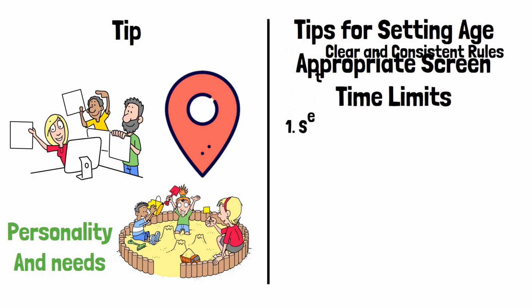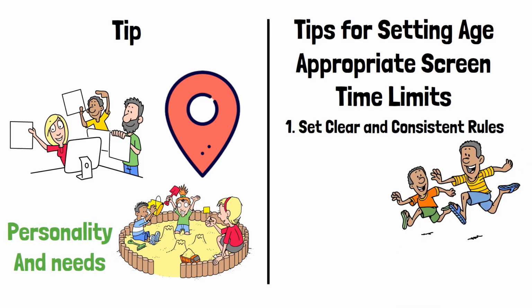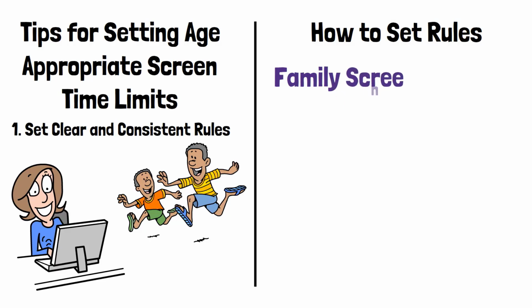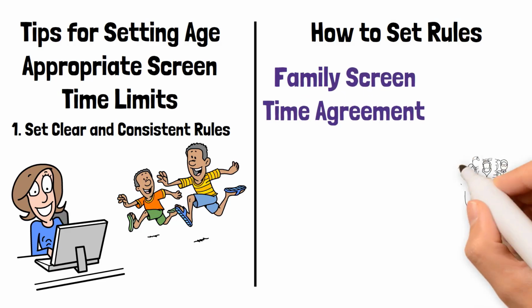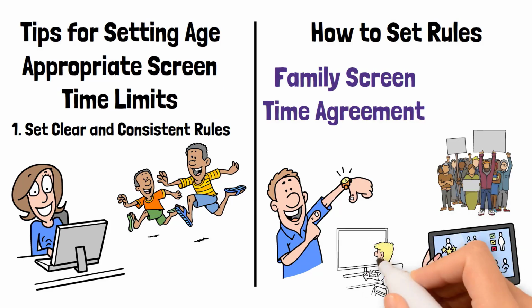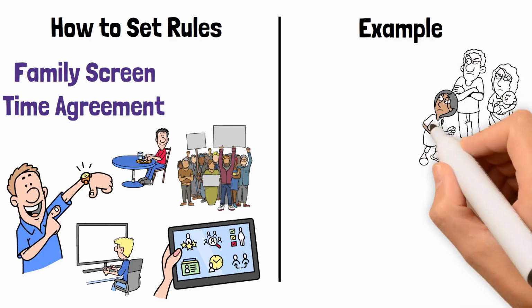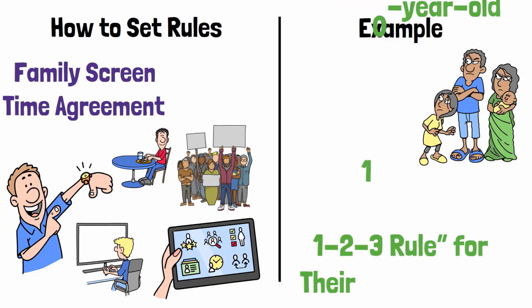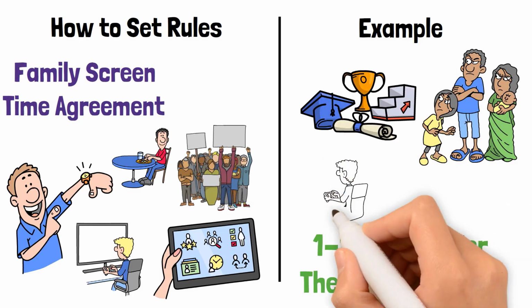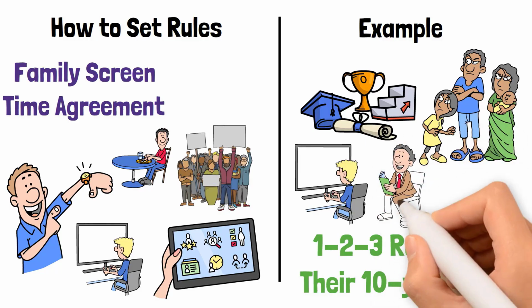1. Set clear and consistent rules. Kids thrive with structure, so make your expectations about screen time clear. How to set rules. Create a written family screen time agreement that outlines rules for each age group. Specify time limits, approved apps, and no screen zones, e.g., bedrooms and dining tables. Example: one family I worked with implemented a 1-2-3 rule for their 10-year-old. 1 hour of educational content, 2 hours of recreational screen time, and 3 screen-free activities like playing outside or reading.